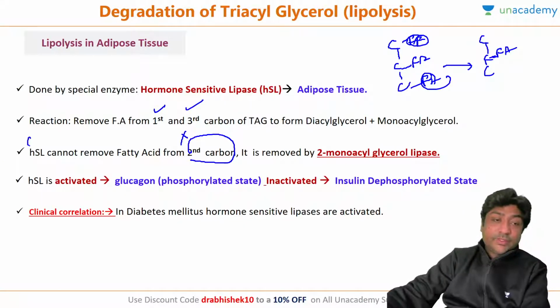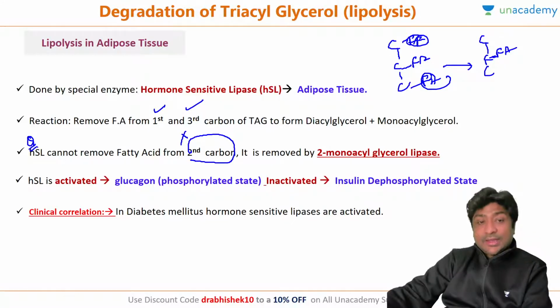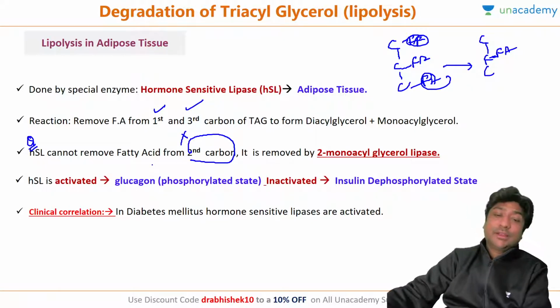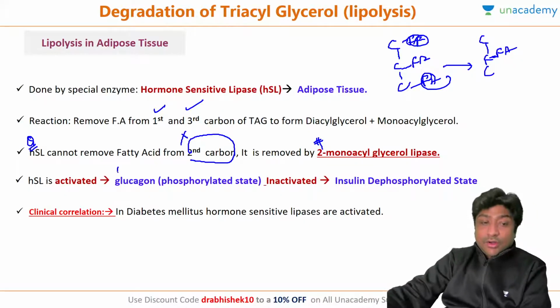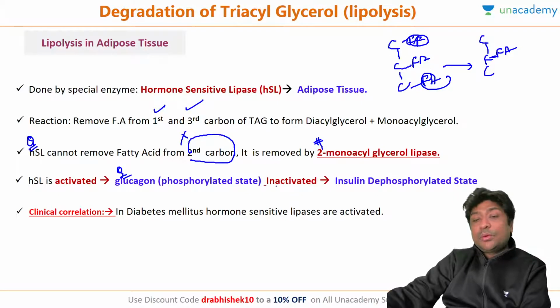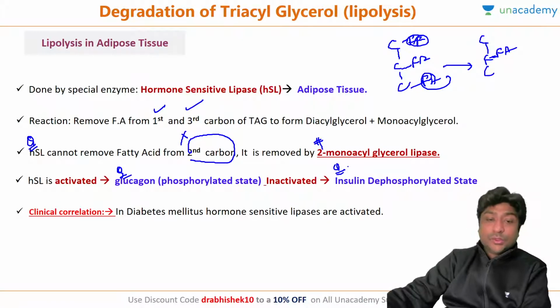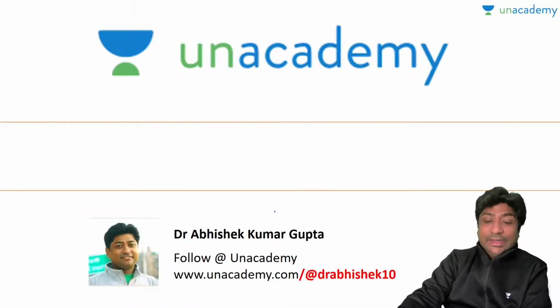This again was a question which was asked. Hormone sensitive lipase cannot remove the fatty acid from the second carbon. So what enzyme removes it? It is removed by 2-monoacylglycerol lipase. Again, hormone sensitive lipase is activated by glucagon and inactivated by insulin, and in diabetes the hormone sensitive lipase is activated. So this was all about degradation.